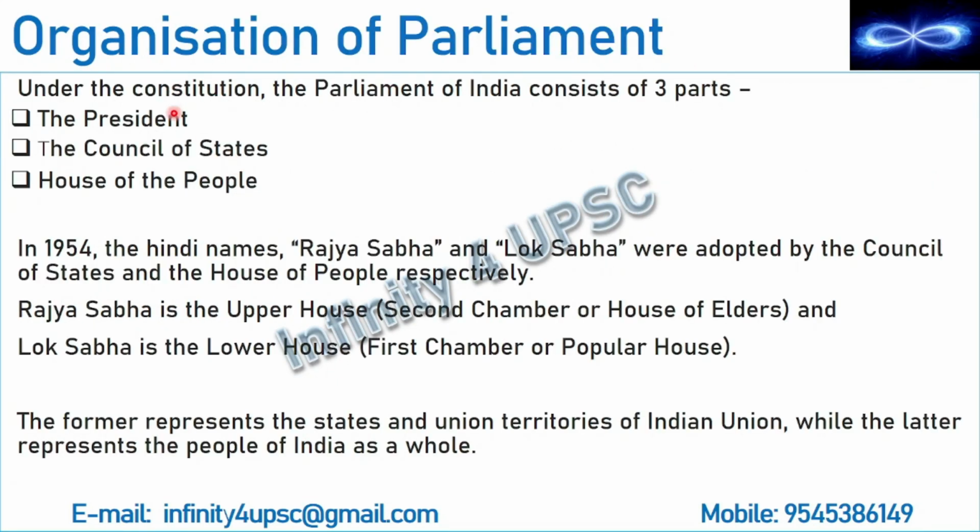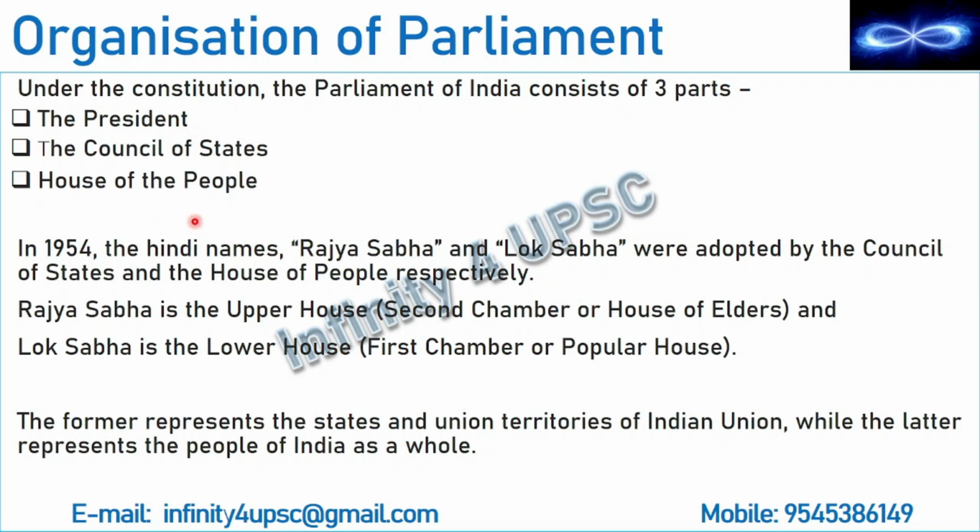Organization of Parliament. Under the Constitution, the Parliament of India consists of three parts: the President, the Council of States, and the House of the People. Now, important thing is that you need to understand that these terms were the original terms. And it was in 1954 that these Hindi names were adopted. That is, the Council of States became Rajya Sabha, House of the People became Lok Sabha. So, remember the date, it was 1954, and remember this fact that Rajya Sabha and Lok Sabha were not the original terms. The original terms when the constitution was framed was the Council of States and the House of the People.